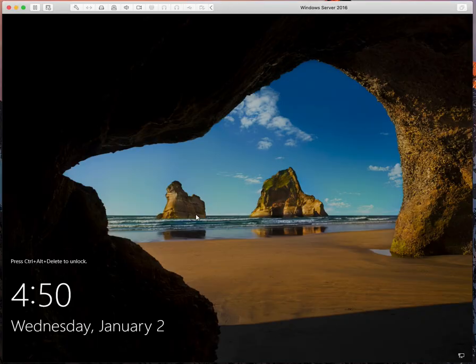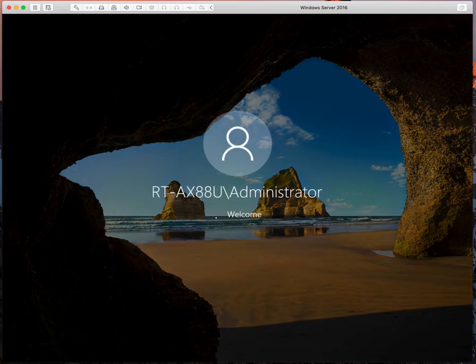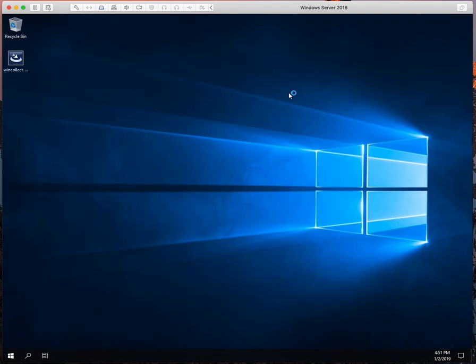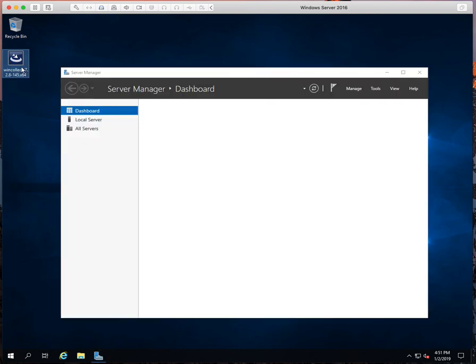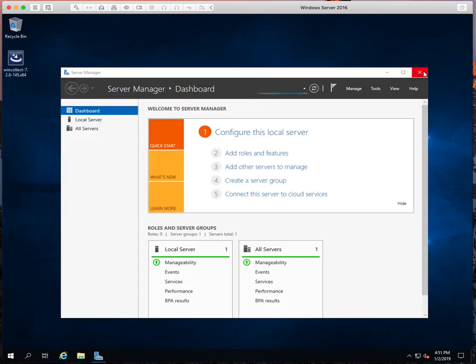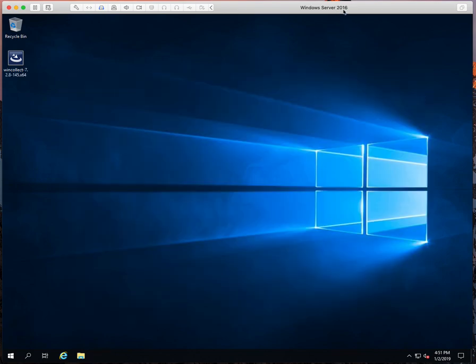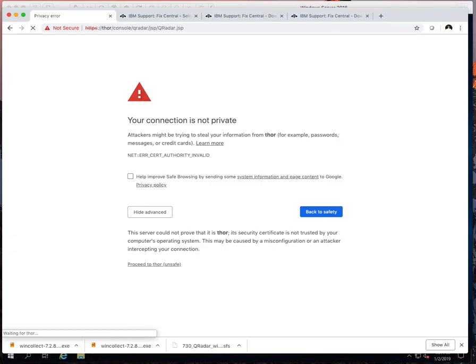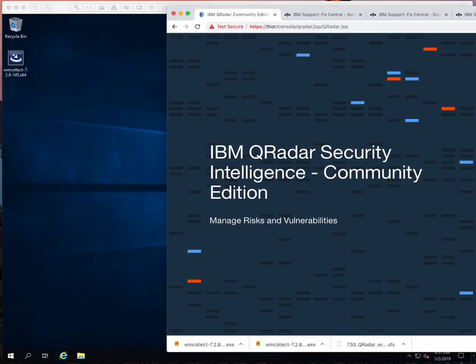Let's try and log in here. This is a new domain controller I just built for this example, but it could be a Windows 10 box, domain controller, it doesn't matter. Typically you'd set this up on some kind of server and then forward the logs to the server, and this would forward them in. I'm going to close out of this. It says 2016, it's really 2019. I think it's because it's so new, it's having issues with it. Let's try this again. There we go. So I'm going to pull this to the side, log in.